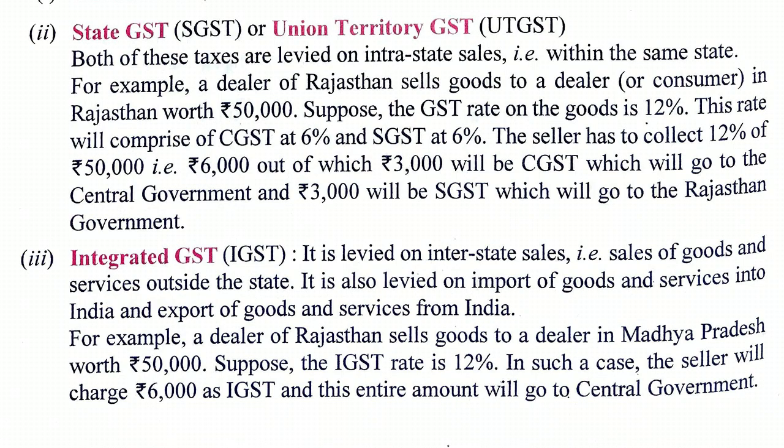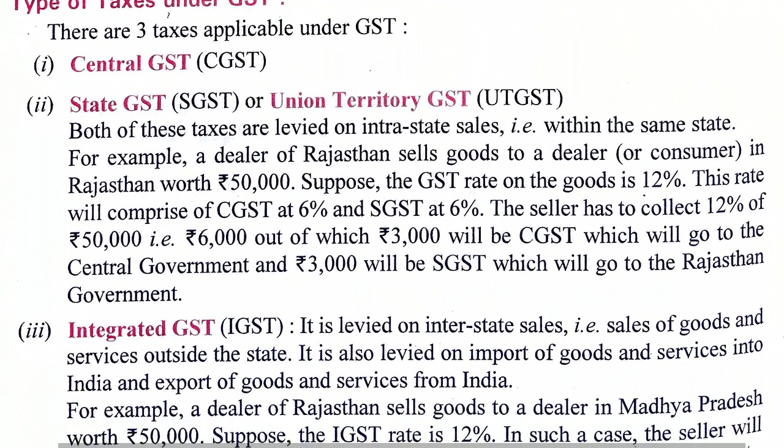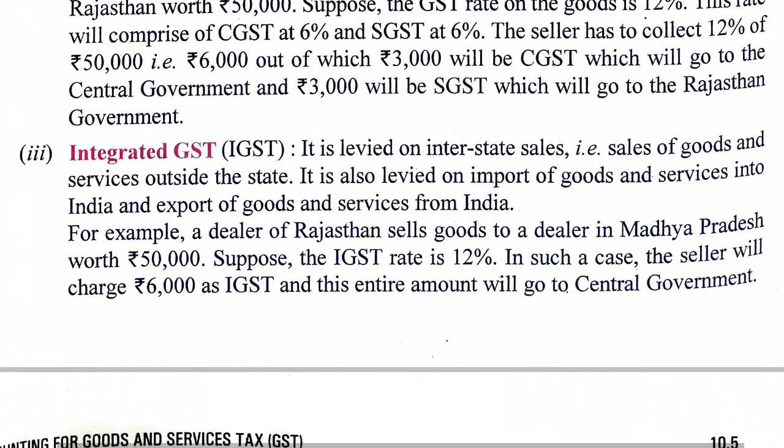It will be IGST, and the entire amount will go to the central government. For example, a dealer of Rajasthan sells goods to a dealer in Madhya Pradesh worth rupees 50,000 and the rate of GST is 12%. In this case, the entire rupees 6,000 will go to the central government and it will be called IGST. So these are the three types of GST: CGST, SGST and IGST.